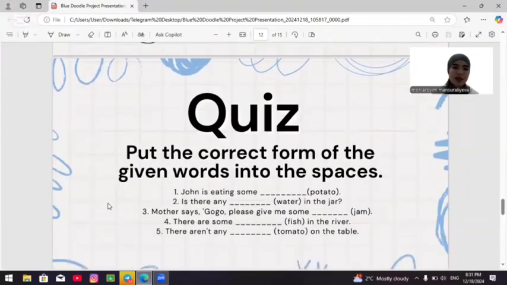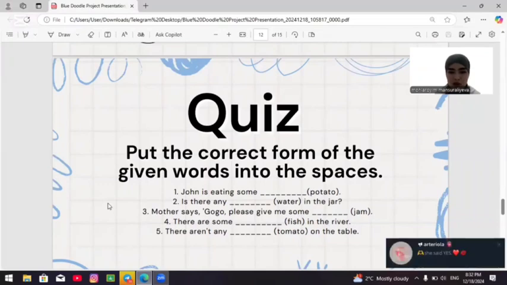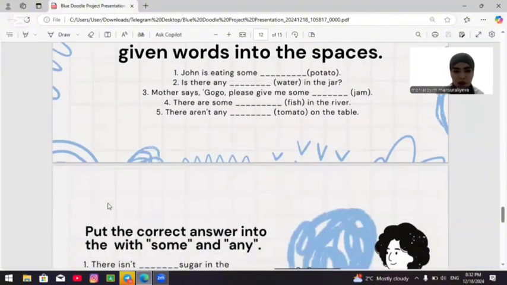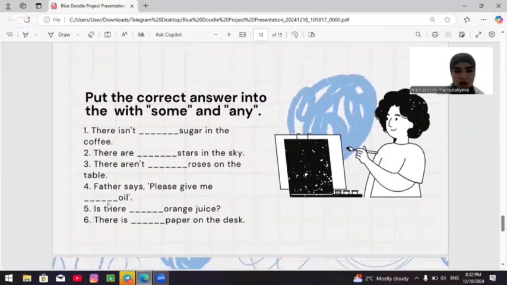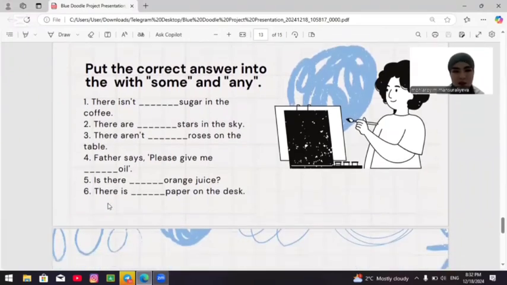Quiz. Put the correct form of the given words into the spaces. First, John is eating some potatoes. Second, is there any water in the jar? Third, mother says, please give me some jam. Four, there are some fish in the river. Five, there aren't any tomatoes on the table. Put the correct answer into the spaces with some and any.